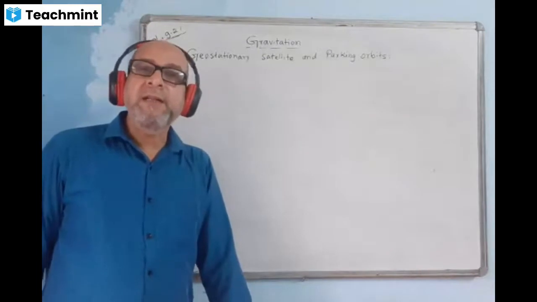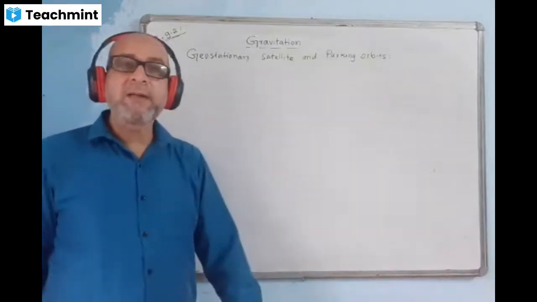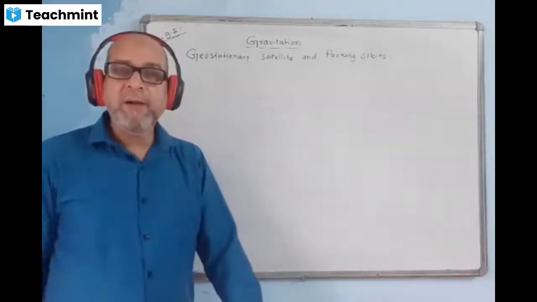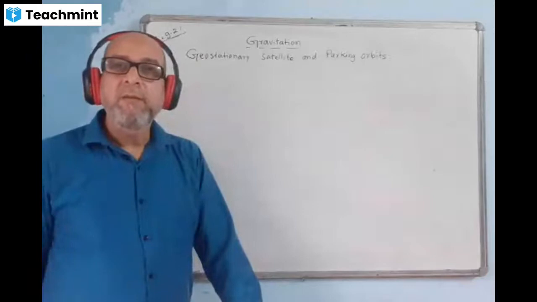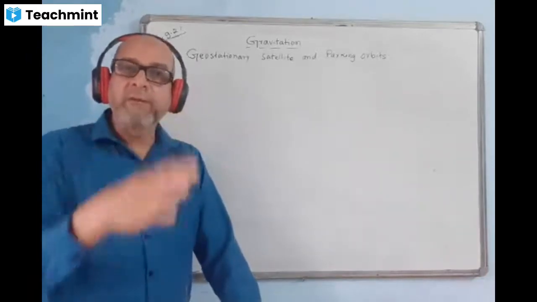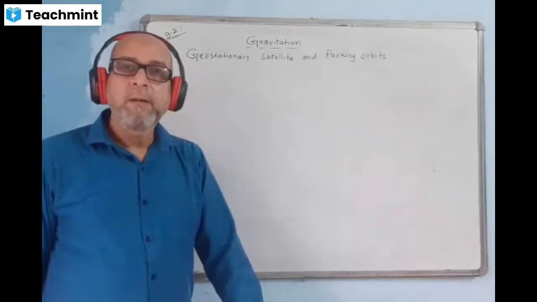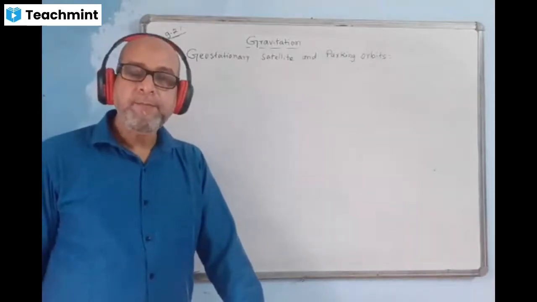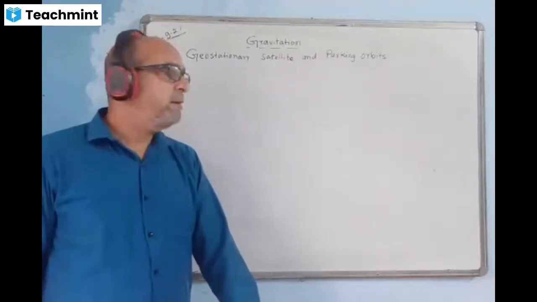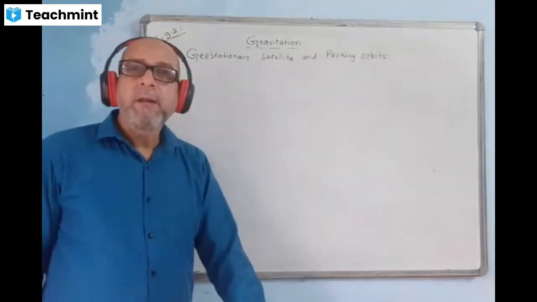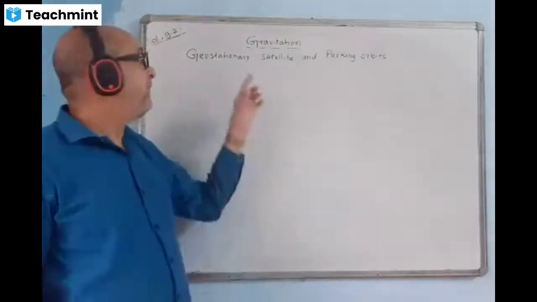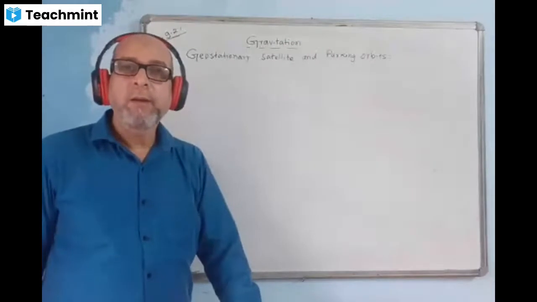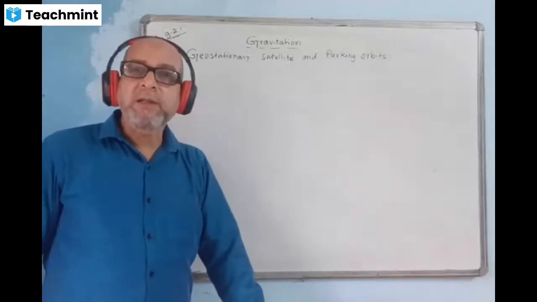There are some advantages and disadvantages of geostationary satellites. What is the advantage? The advantage is that it is a permanent satellite. Once it is there, it will be functional forever. That is one advantage. The second advantage is that we will know the height of this satellite, a particular height. Okay. And what are the disadvantages?